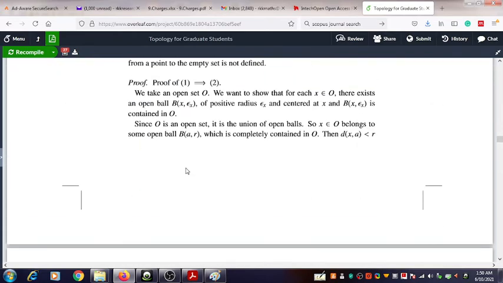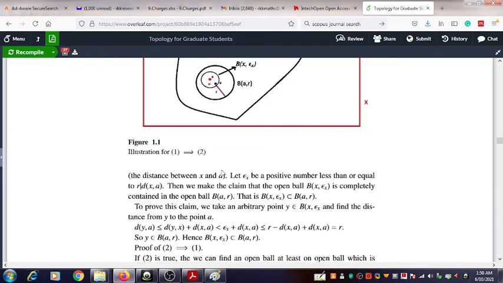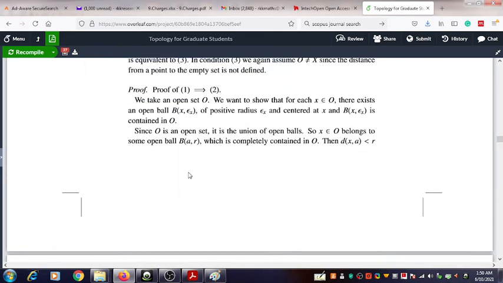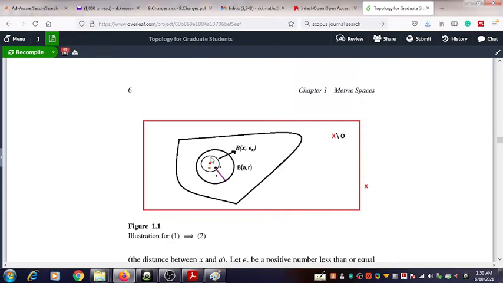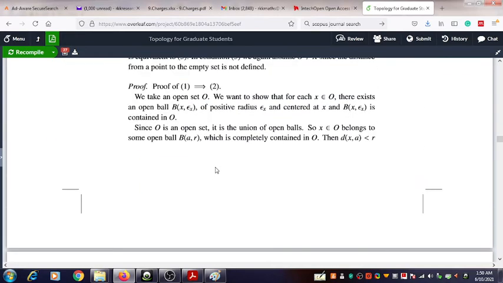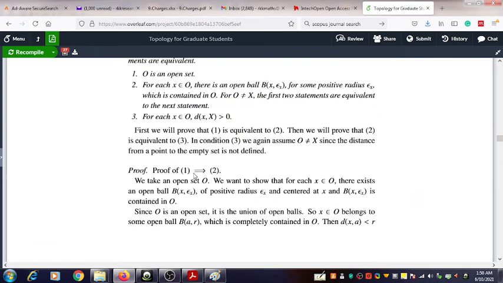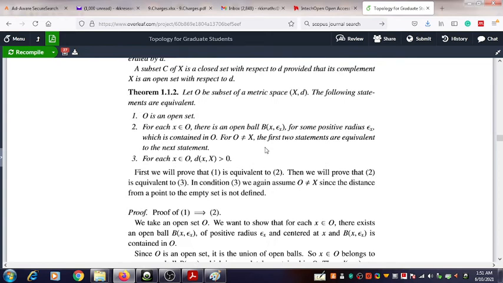in this way, using that geometry, this geometrical arrangement itself says that b x epsilon x is well inside that outer ball. Okay, and thus we have now completed the proof of the first part, that is 1 implies 2. It says about the existence.